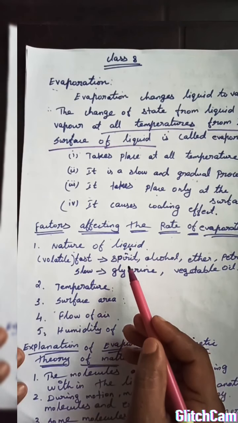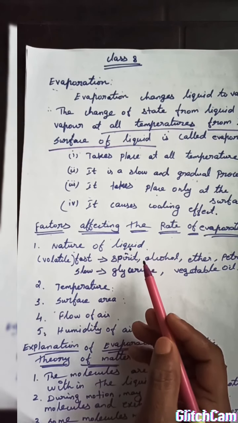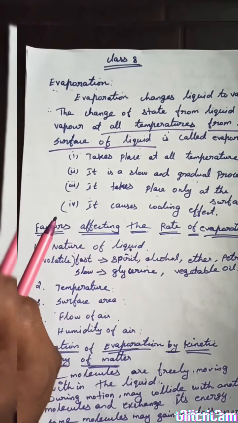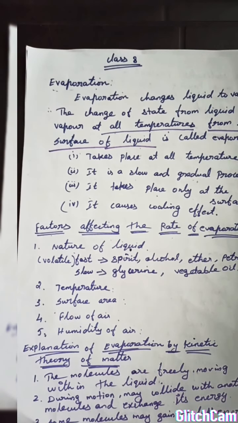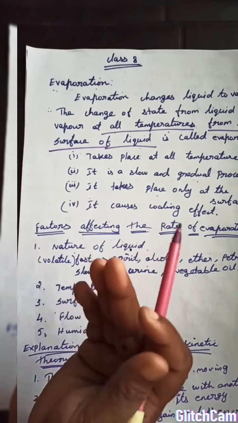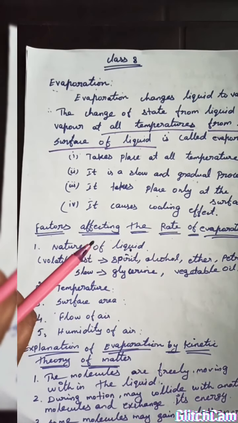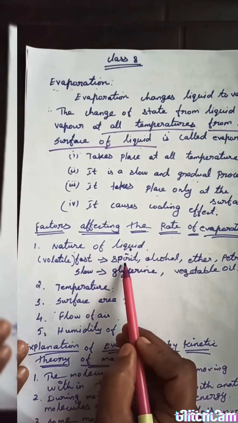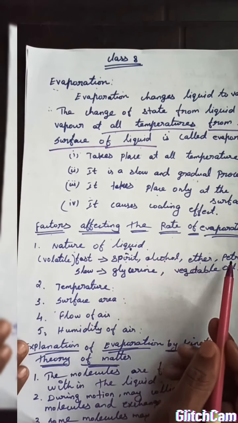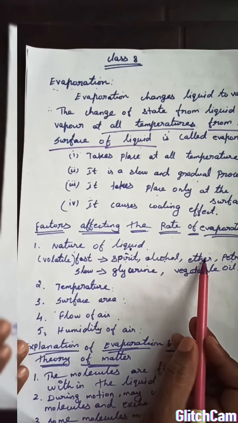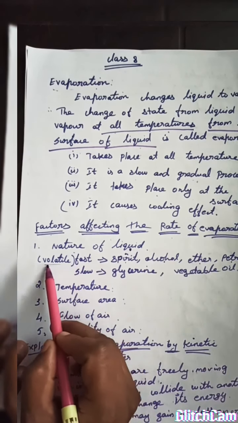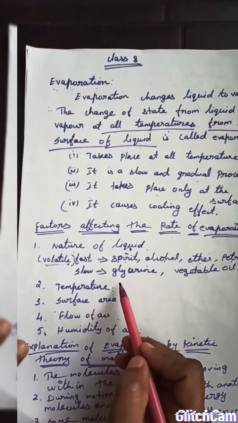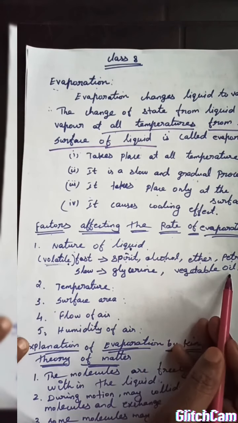For some liquids, the evaporation is very fast. As you know, nail polish remover, if you pour it, immediately evaporates, isn't it? And nowadays we are using sanitizer; after applying it, it evaporates very easily, because alcohol is present in sanitizer. So these are examples of fast evaporating liquids: spirit, alcohol, ether, petrol. Liquids whose evaporation is very fast are called volatile liquids. These are examples of liquids with very slow evaporation: glycerin, vegetable oil.